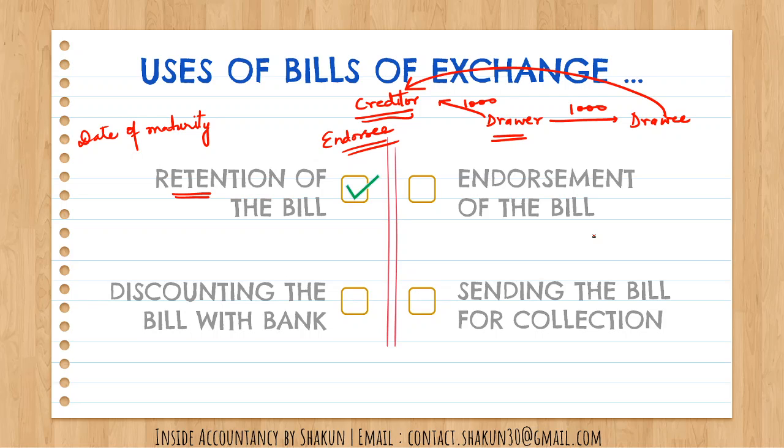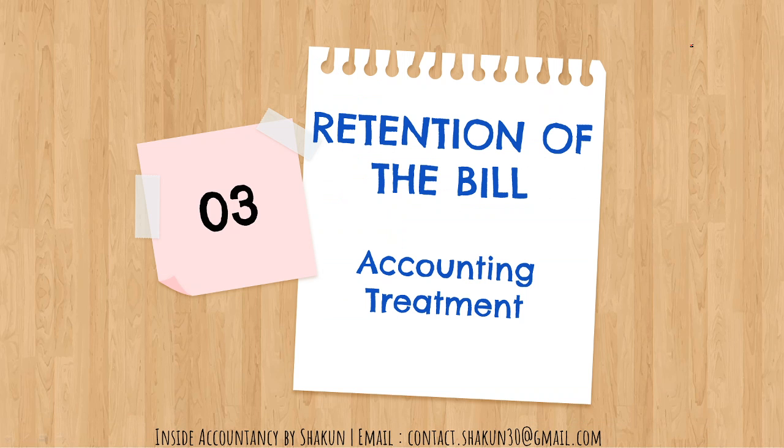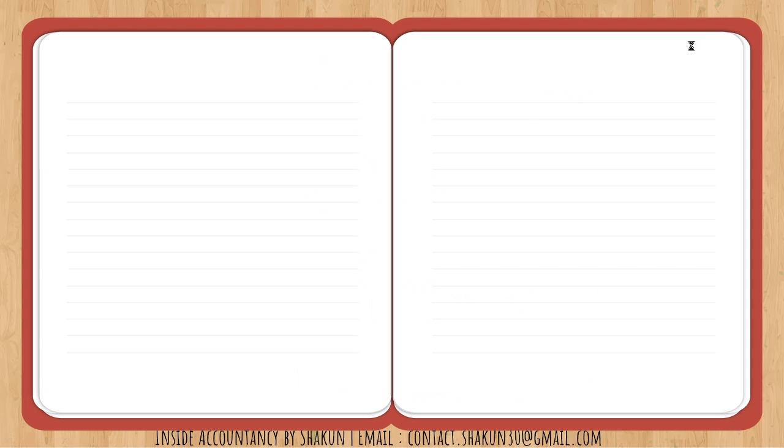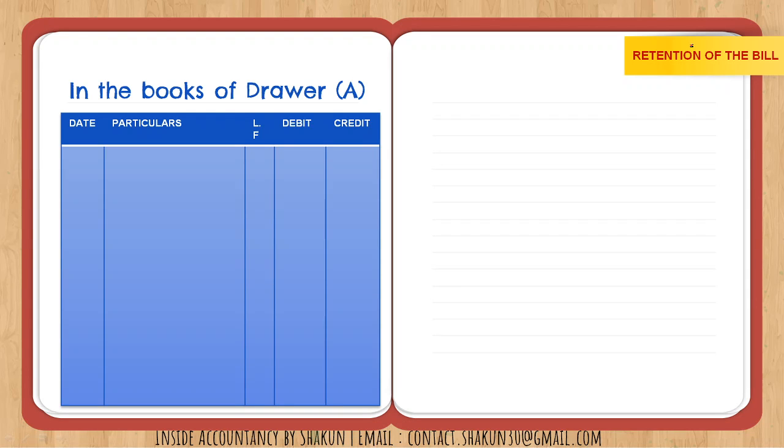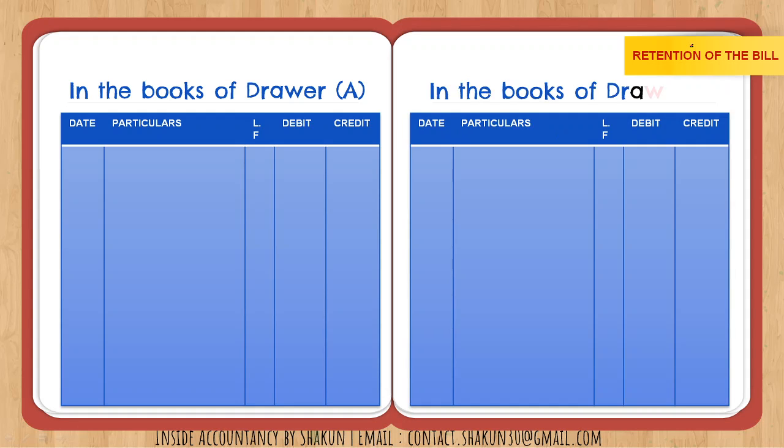the drawer. Please, again, I would like to add that I have talked about the parties to the bill of exchange, that is the drawer, the drawee, and the payee in my previous video. Please click on the I button and have an idea about all this before proceeding further. Moving on, let's talk about the accounting treatment in case of retention of the bill. You need to prepare journal entries in the books of the drawer as well as in the books of the drawee. That is what will be asked in the question.